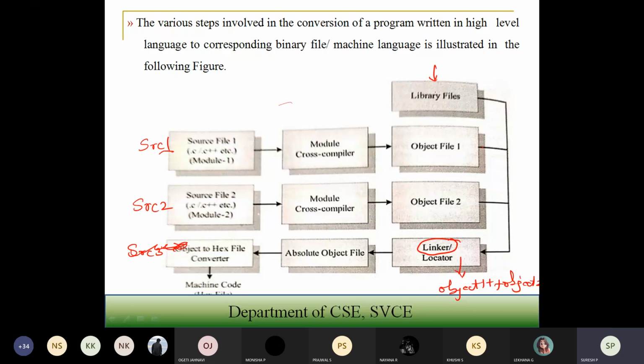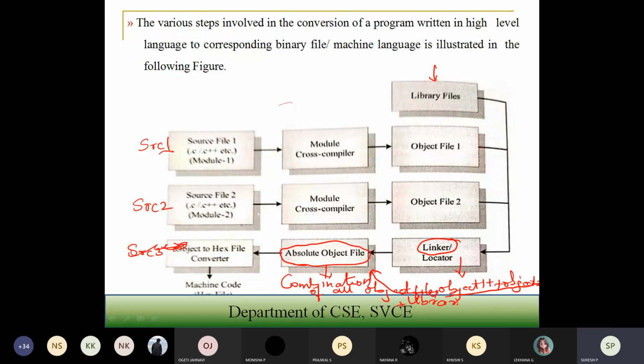So once it is defined in the library files, with the help of the linker, it is going to combine all the object code. By having all the object codes, it is going to convert to the absolute object file. Once the absolute object file is developed, that is nothing but the combination of all the object files. So your absolute object file is nothing but a combination of all object files with libraries.